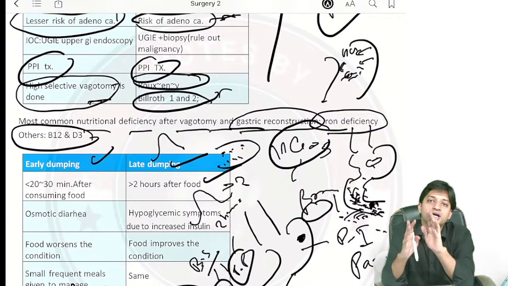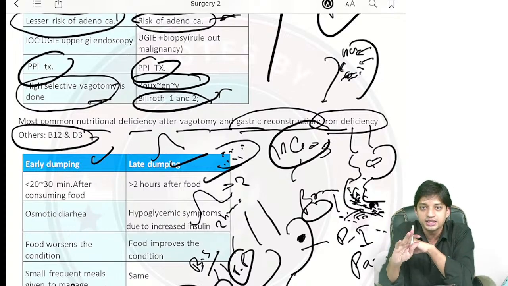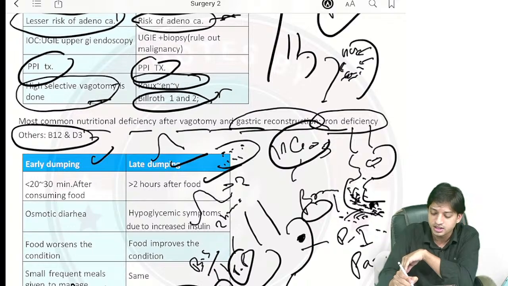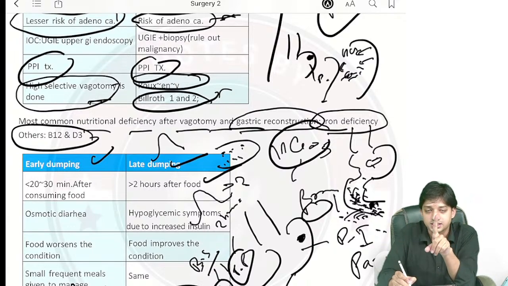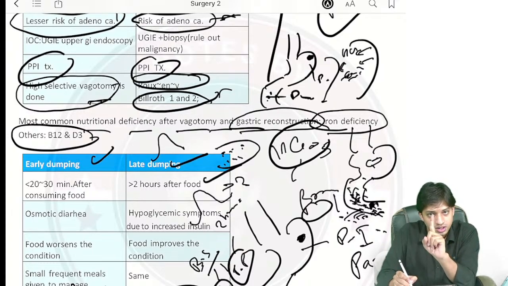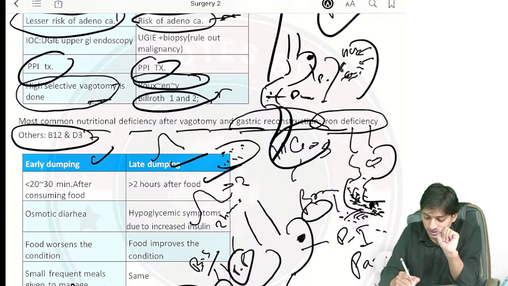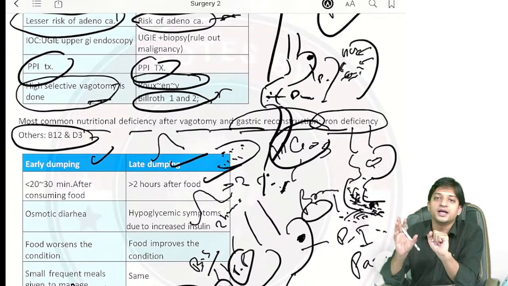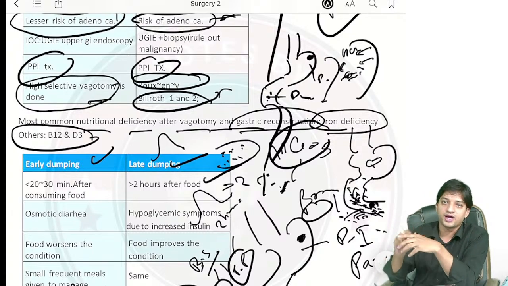Second important point regarding B12 absorption. See, intrinsic factor is secreted in the stomach. In the stomach, intrinsic factor is made by the parietal cells, right? This intrinsic factor comes and binds to vitamin B12 in the duodenum. Understand? Now, in the terminal ileum, there is absorption of this bound B12 with intrinsic factor, right?